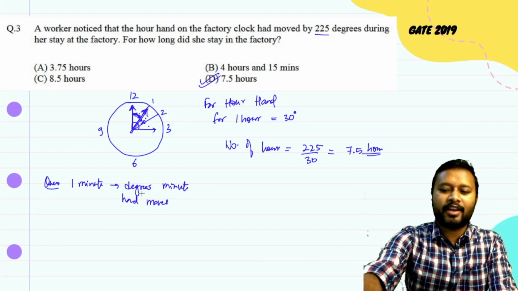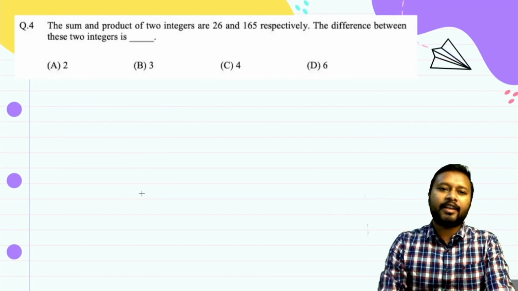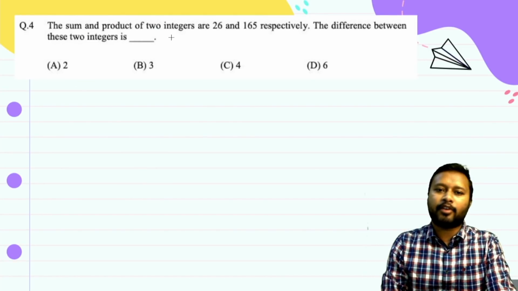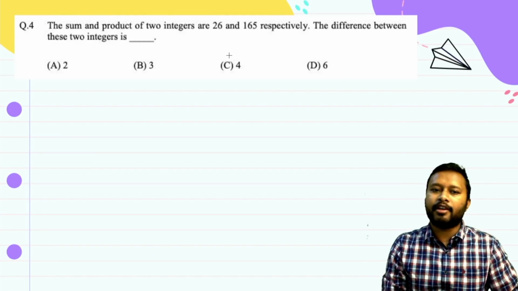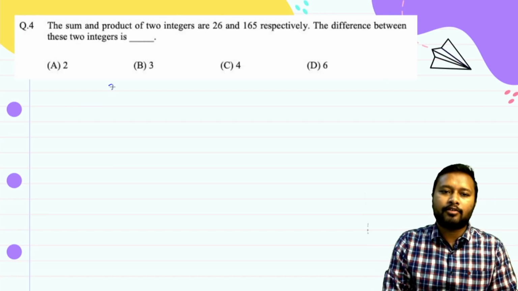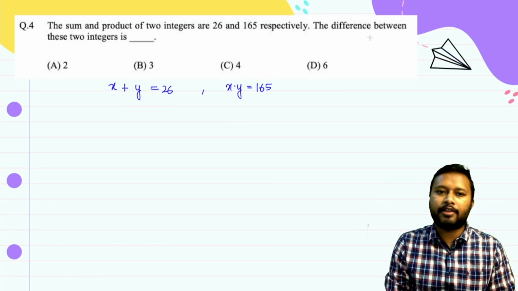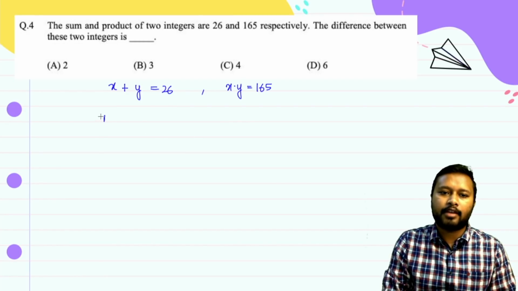All right, let's go to the next question then. The next question says that the sum and the product of two integers are 26 and 165 respectively. The difference between the two integers is asked. So let the two integers be x and y. The sum of the two integers is 26. The product of both of them, x times y, is 165. What is the difference between these two integers? That means they are asking for x minus y. Okay, this is what they are asking.